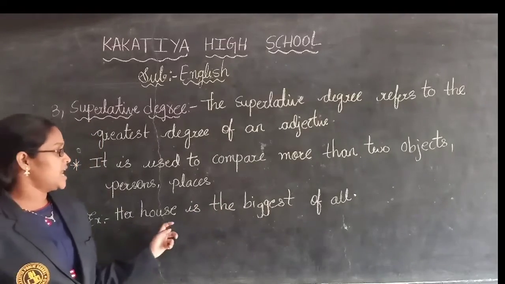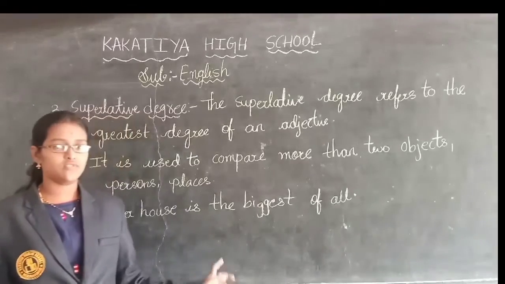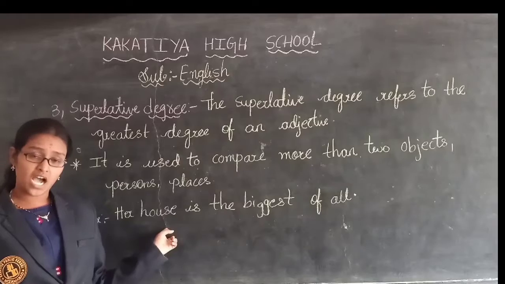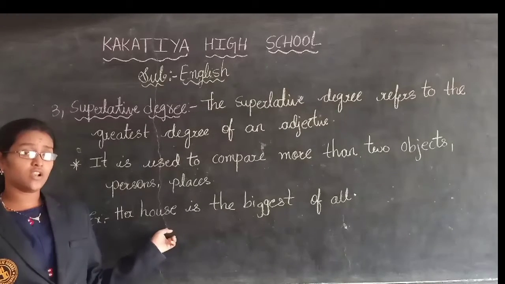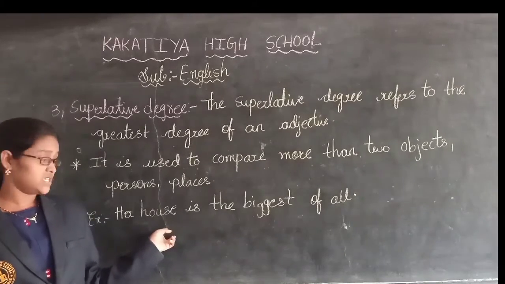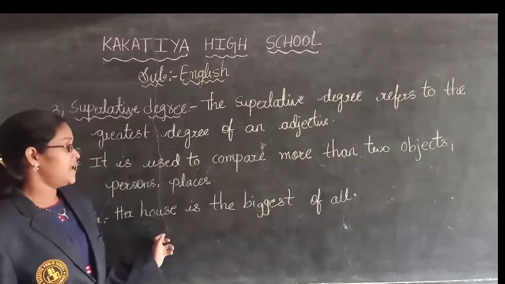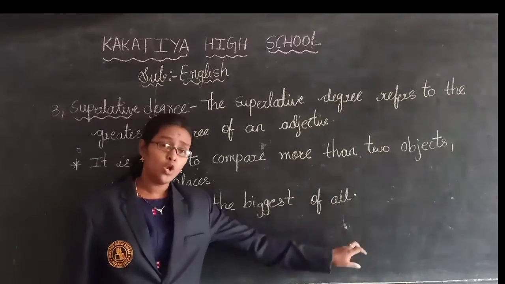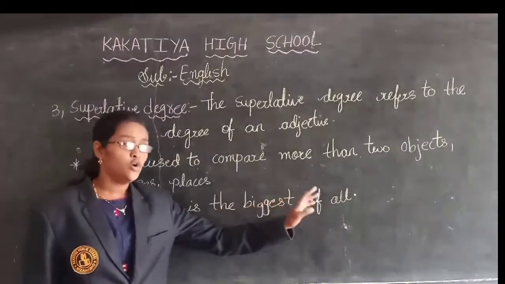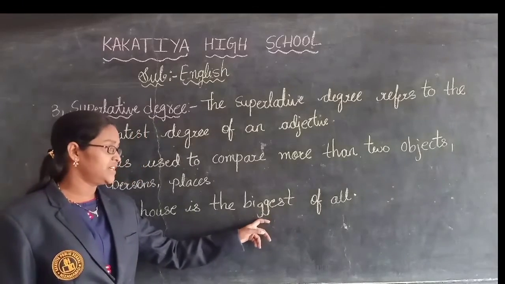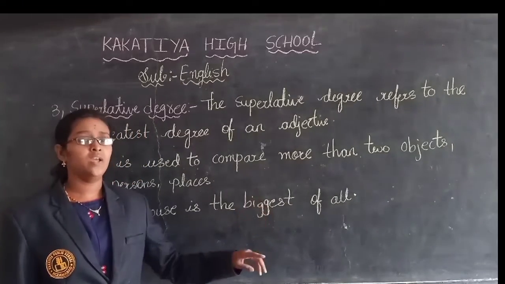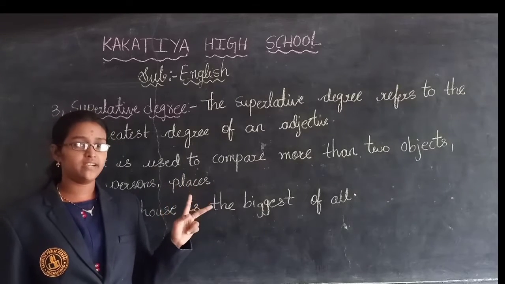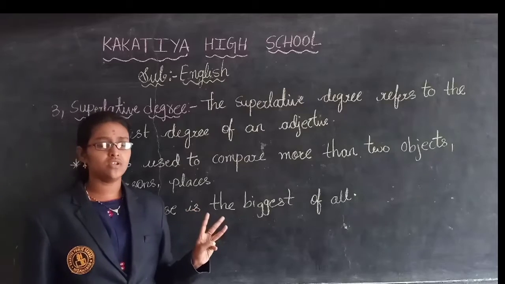See the example. Her house is the biggest of all. In positive degree, I said, she has a big house. In comparative degree, her house is bigger than my house. But in superlative degree, her house is the biggest of all. Here we are comparing with more than two houses. So that is why we have written big, bigger, and biggest: in positive degree we have used big, in comparative degree bigger, and in superlative degree biggest.